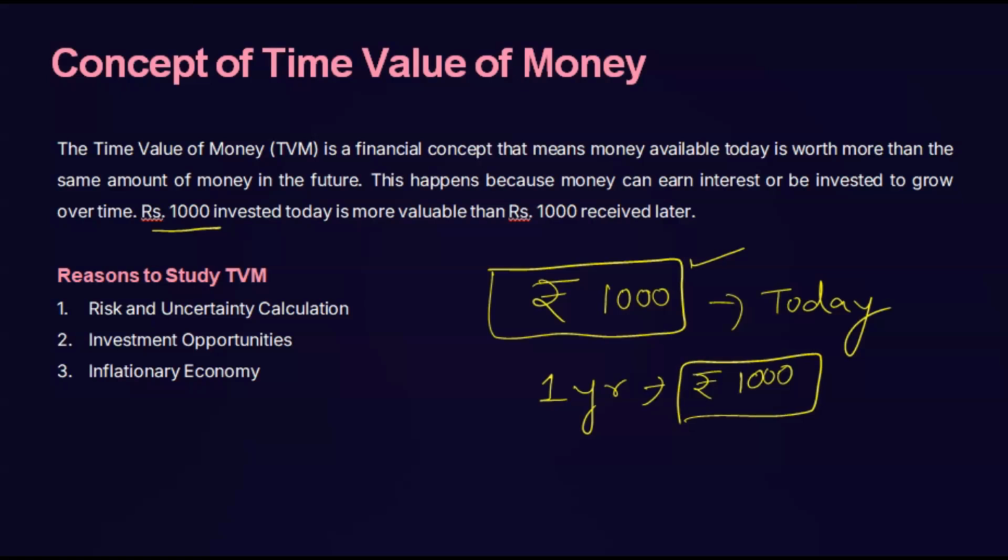So if today you have 1000, after a few years its value will not remain the same, because with 1000 you can purchase a product today. After 1 year or 2 years, or after a particular time period, you cannot purchase that same product for that same amount. You have to give more money to buy that same product after a certain time period. So that is what time value of money is. Its value changes according to the time.